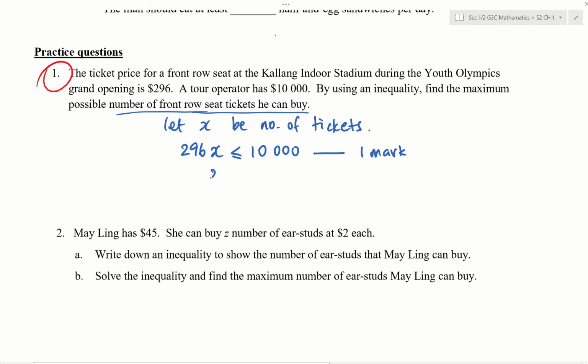Okay, so finally we have x is less than or equal to 10,000 over 296. So this is why we use our calculator. 10,000 divided by 296. x is less than or equal to 33.78. Now quite clearly, the ticket must be an integer. So you continue, you don't round off over here, you continue to say that max number of tickets is 33.